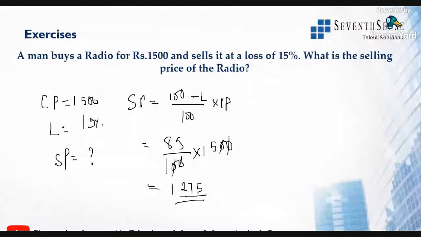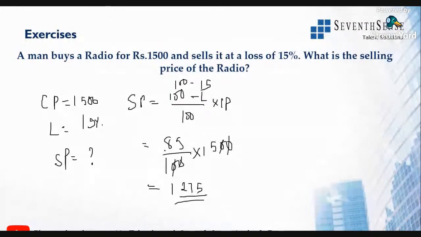Manushri, check your answer. It is not 1351. Multiplication should be quicker, because it is mainly 100 minus loss. 100 minus loss is 100 minus 15. 100 minus 15 is what? 85. So you can also do it.